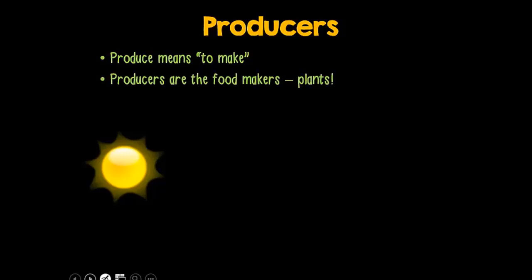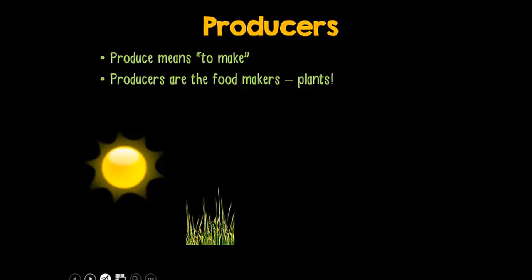Of course, our food chains are going to start with the sun. And then that energy is going to pass from organism to organism, starting with producers. The word produce means to make, and the producers are the organisms in ecosystems that make the food. That's going to be our plants, like this grass.